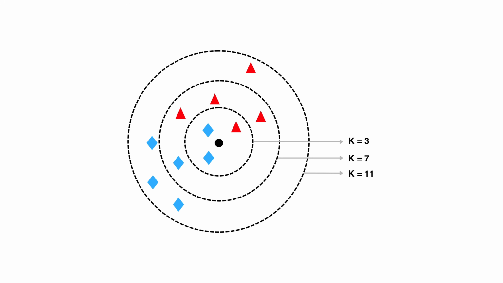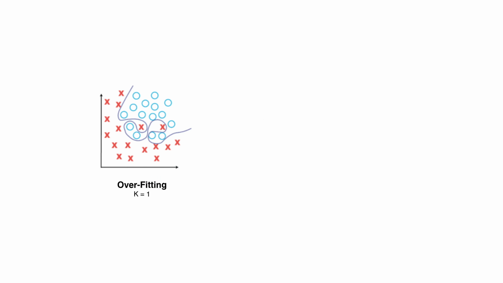Now you might realise the value we pick for k seems a bit arbitrary, and you'd be right, there is no specific way to determine the best value for k, so you may need to try several values and choose the one that gives the best results on your testing set. Choosing a good k is very important because if k is too small, the algorithm becomes too sensitive to noise or outliers in the data. For example, if k equals 1, a single outlier can completely determine the prediction, leading to overfitting.